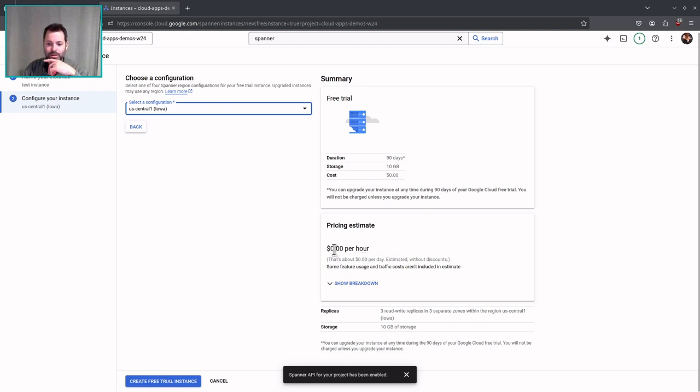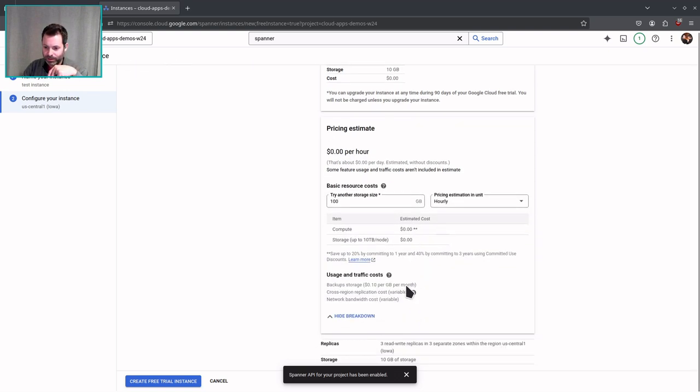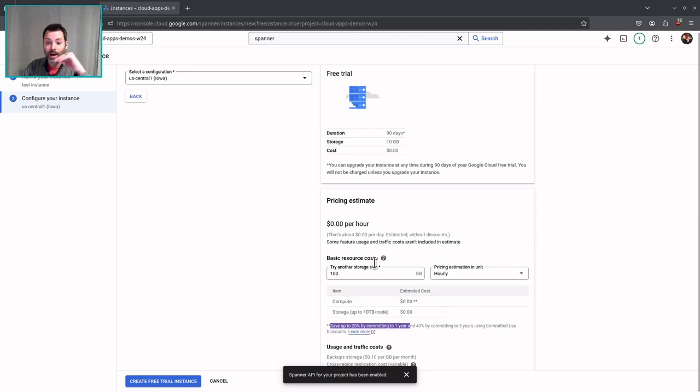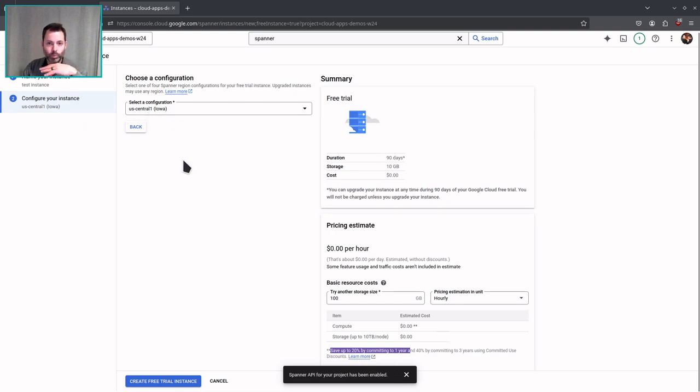The thing that I'm leading you towards, I don't want to start this because I don't want this nonsense in my account. This is going to be in the hundreds of dollars, I believe, last time I checked that. So let's see, hourly. Okay, so it's not going to tell me until I create the thing. Lovely. I can save 20% by committing to a year. Basically, Spanner will drain your account nearly immediately if you set this up. Fair warning, okay?